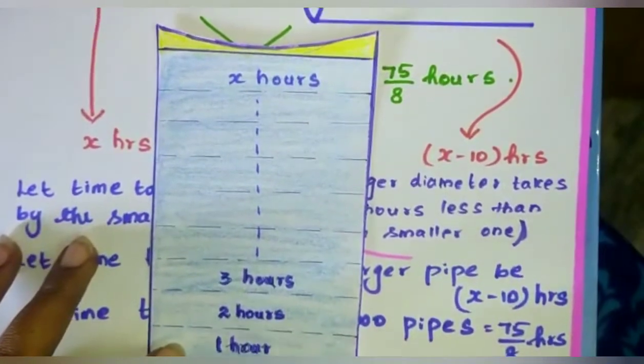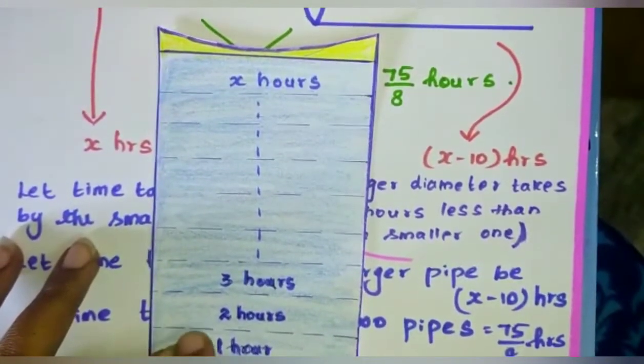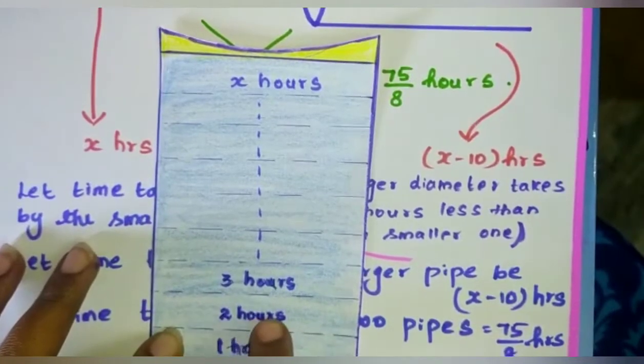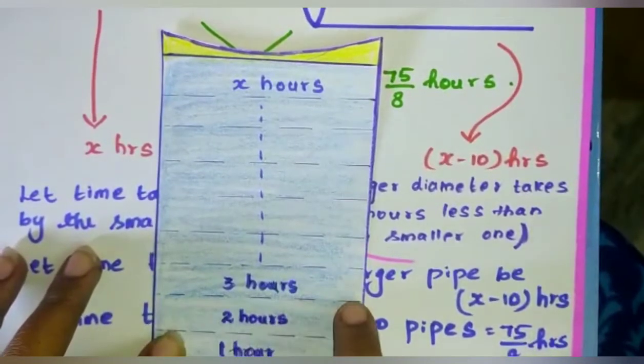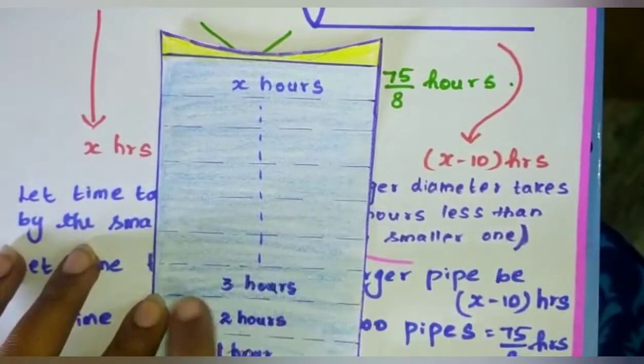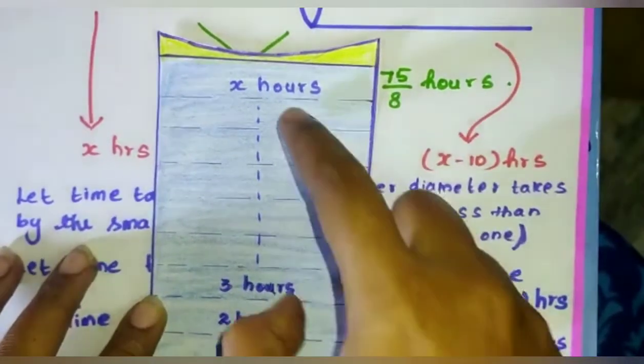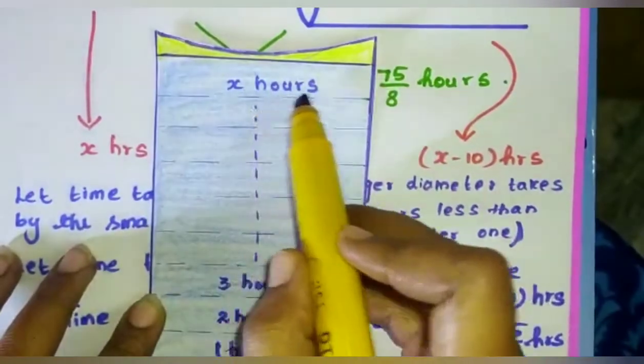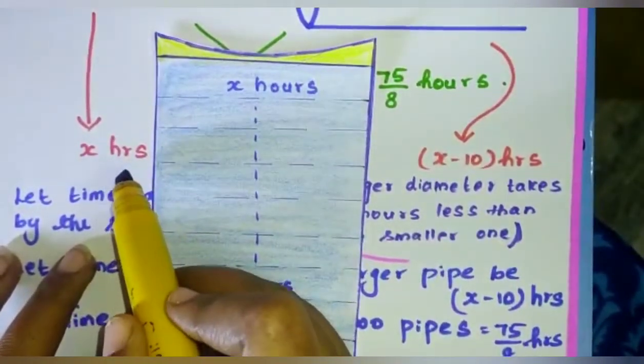I'm considering that in 1 hour the tank is filled till this point, in 2 hours it fills till this, and in 3 hours it goes on like that up to x hours, because we have taken x hours as the time taken by the smaller pipe.